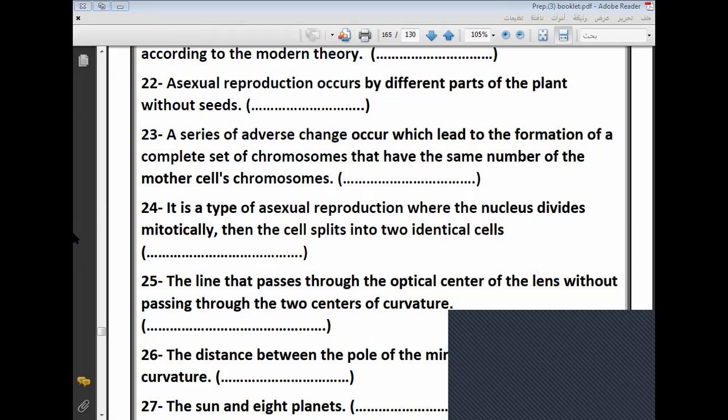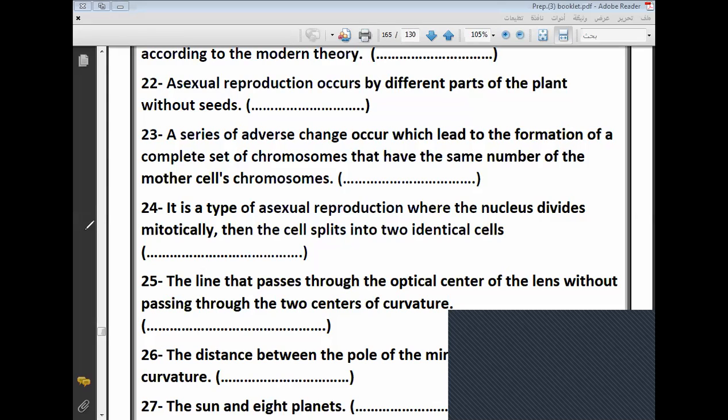Vegetative reproduction. We said that we have 5 types of asexual reproduction, which are budding, binary fission, vegetative reproduction, reproduction by regeneration, and reproduction by spores.